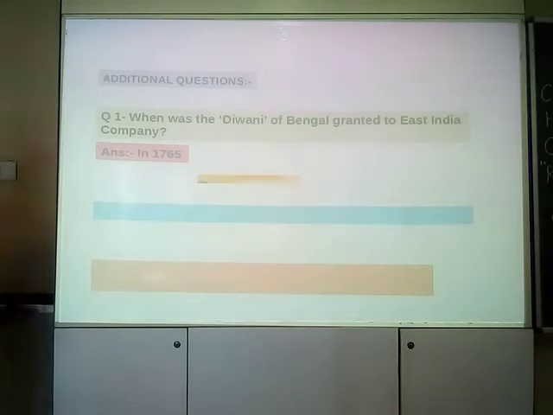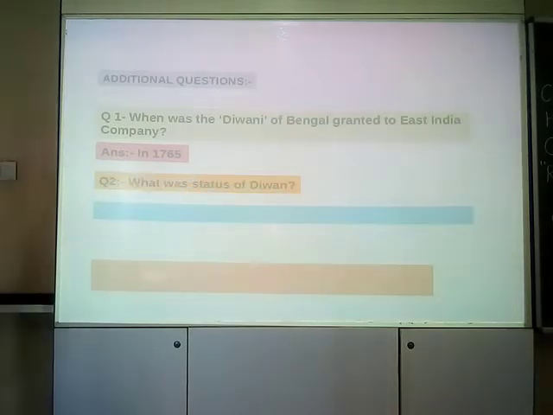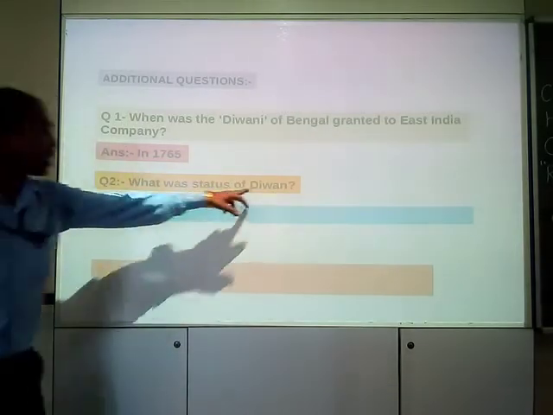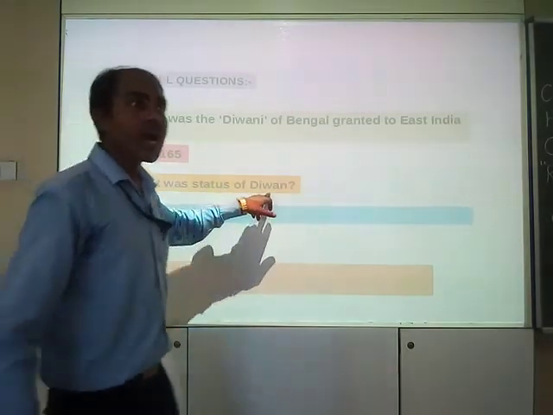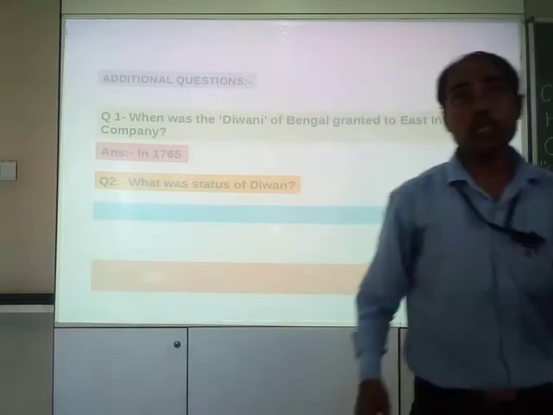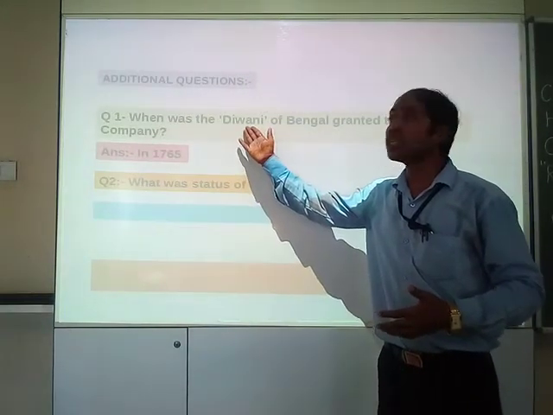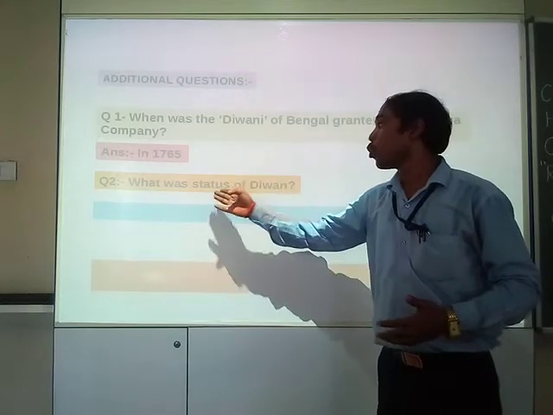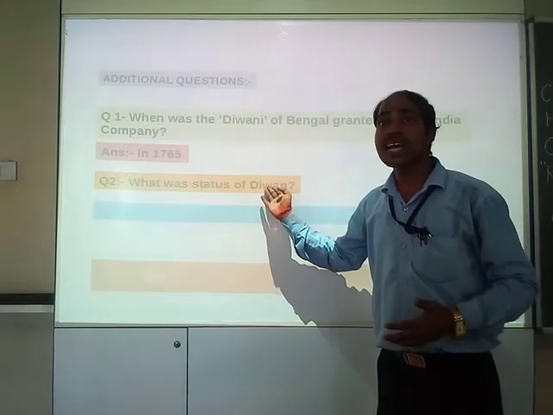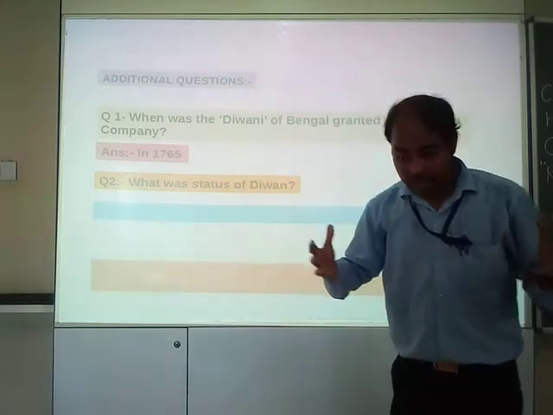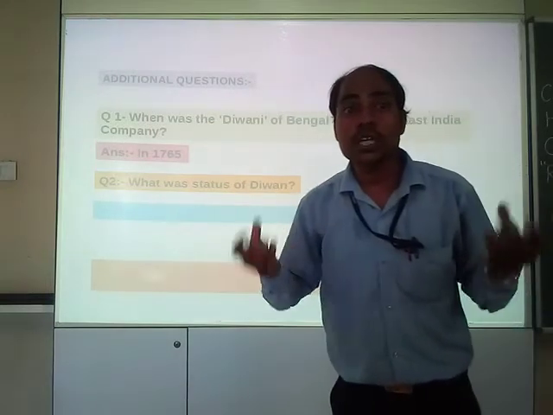Here is another question coming your way. What was the status of Diwan? What is the work of Diwan? I have already told you they were made Diwan. They took the Diwani of Bengal. What is their status? That means what is their work? They became the financial controller.